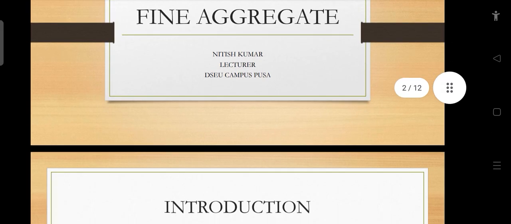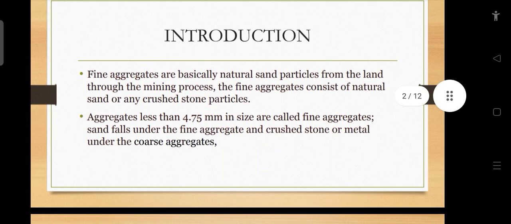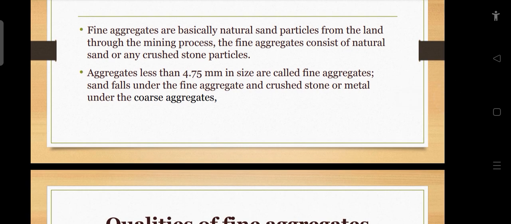Fine aggregate. Introduction. The fine aggregates are basically natural sand particles from the land through the mining process. The fine aggregate consists of natural sand or any crushed stone particles. Aggregate less than 4.75 mm in size are called fine aggregate. Sand falls under the fine aggregate, and crushed stone or metal under the coarse aggregate.